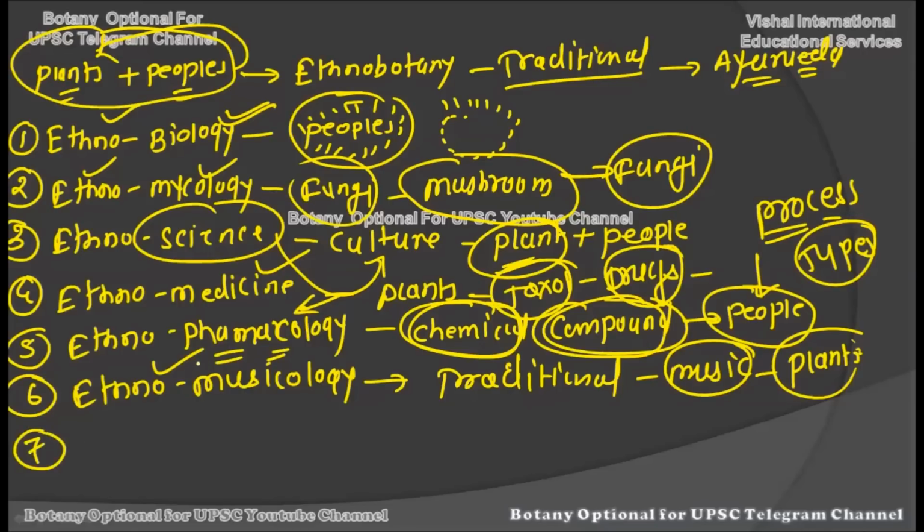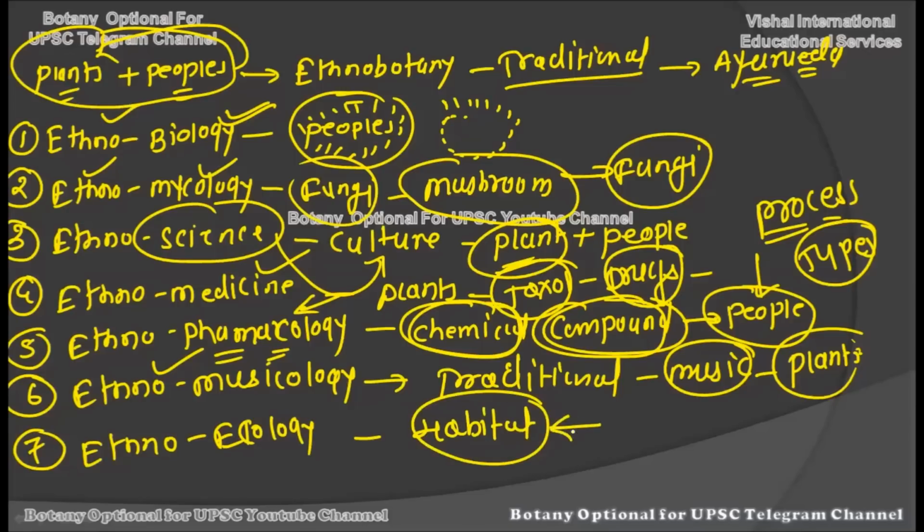Now the next and the final branch of the ethnobotany is the ethnoecology. Again, the heading is self-explanatory. Here the ecology is involved, the whole of the ecology. Now see, it refers to understanding and documenting how people perceive and manage the ecosystem in which they are inhabiting, in which they have their own habitat. For example, traditional peoples are living in the habitat of the ecosystem and they were very peaceful with their surroundings. Then what are their methods which are really helping them to remain in very close contact with the ecosystem but still not disturbing the ecosystem?